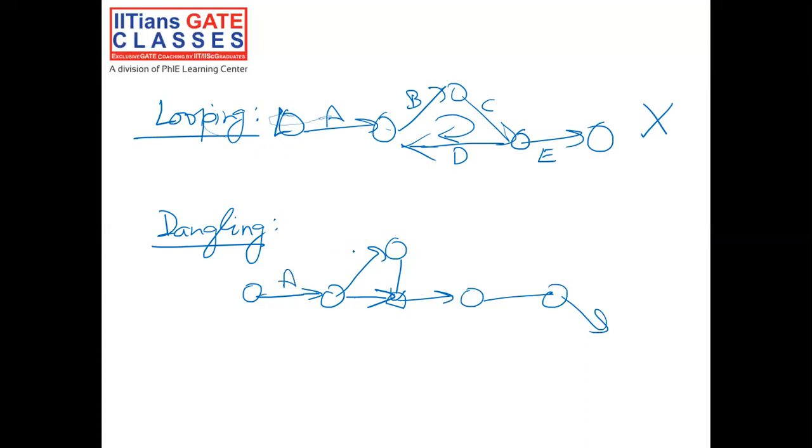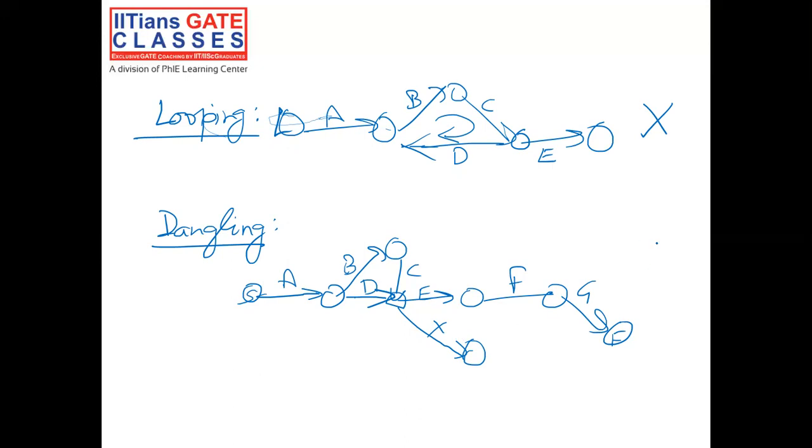So if you have some activity here A, here B, here C, here D, let's say this is E, this is F, this is G, and if you have another activity here, something called X, which is not going any further, and let's say this is the final node, this is the starting node, so this activity X does not have any successor